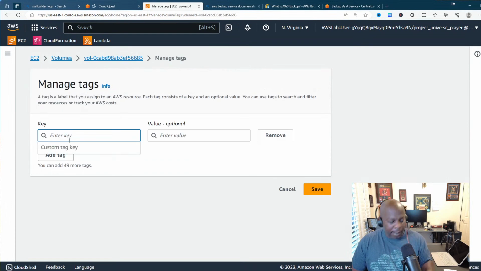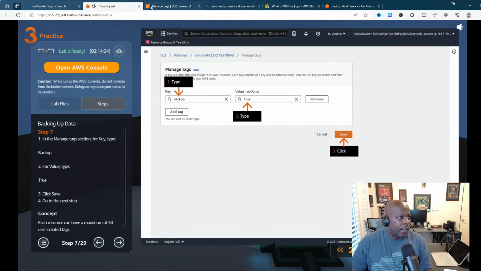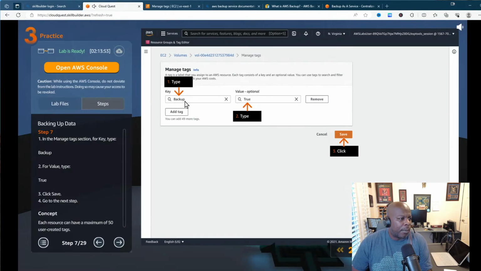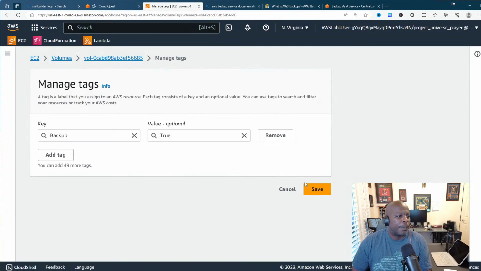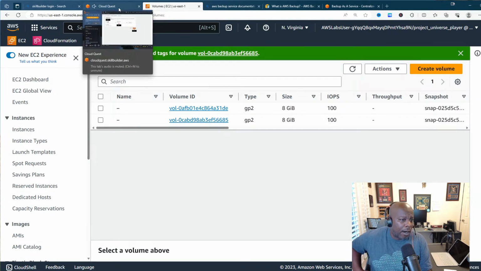So let's go ahead and add a tag. Then we got backup here. Got to make sure I spell that correctly. And then true. Now, it doesn't really matter if your tags are case sensitive, but you want to always just make sure that you're doing that, right? So let me double check that one more time. I got backup here, and then I got true here, and then we're going to save that guy, right? All right, cool. So bam. So we tagged our volume.